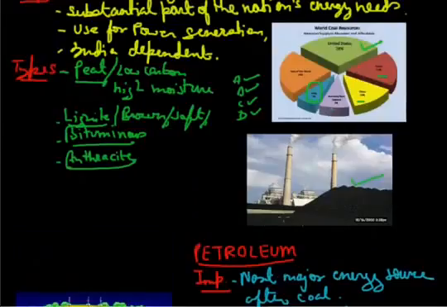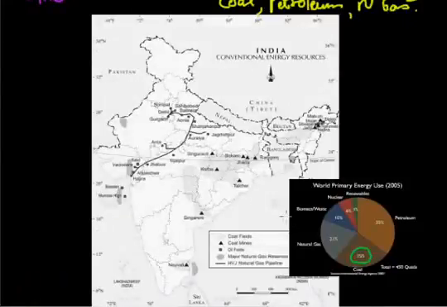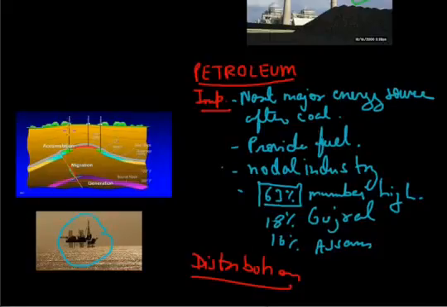If we see distribution and areas, we can do it with the help of the map. These are the major areas, that is, main areas. More than 60% of fuel we get here. Now recently we get petroleum here also. Vadodara region is also very rich. Ankleshwar region. Recently we get it in the KG basin also, Kaveri basin also, not coal, petroleum. So these are the main petroleum reserves of India. Digboi is the oldest oil refinery of India. Now here you can see where they are found. As you can see here, this green color area is the area where we find petroleum.